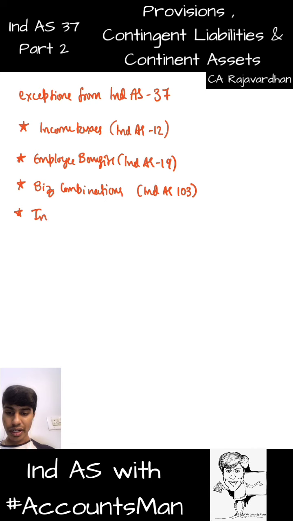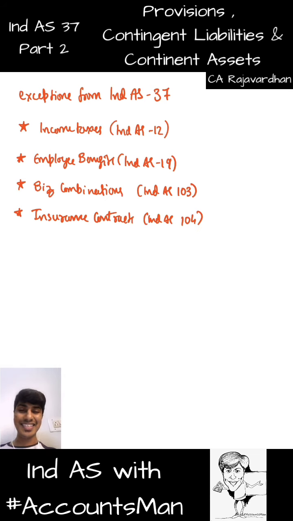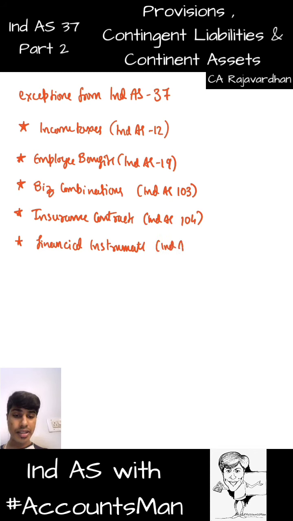So what is it? Insurance contracts. That's basically provision for the unexpired risk, which is covered under Ind AS 104. And we have one huge chapter throughout, called financial instruments. If a specific item is a financial instrument, it will be completely covered under Ind AS 109, and you'll never think of considering provisions, contingent assets or contingent liabilities for that part. There is a specific standard called financial instruments, and regarding this you will never try to apply Ind AS 37. This is Ind AS 109.